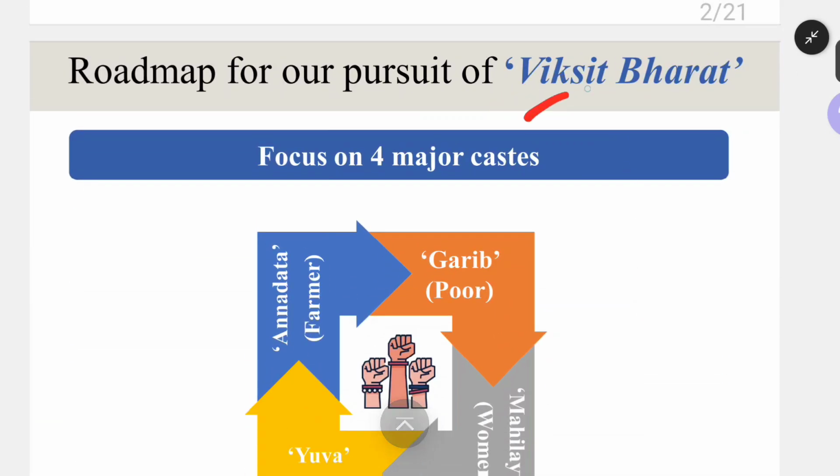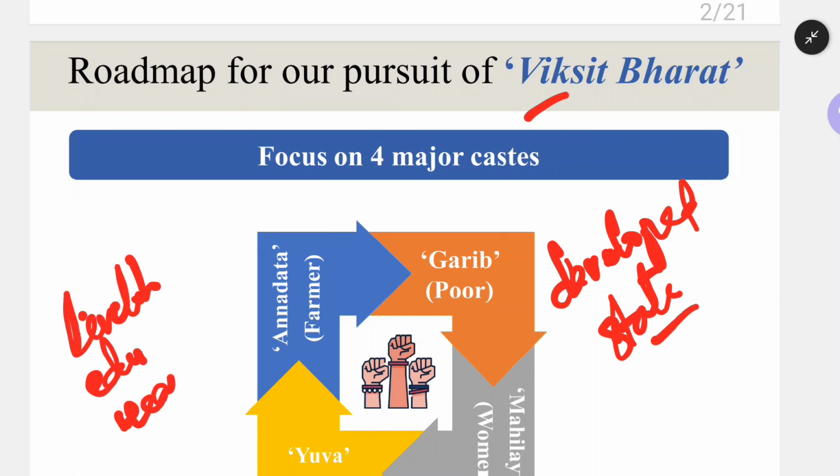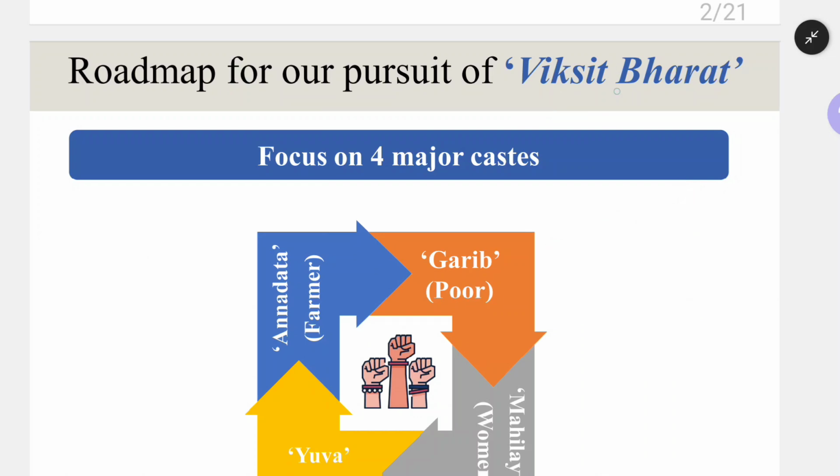Roadmap of pursuit of Viksit Bharat. Viksit Bharat is nothing but a developed state. Remember this point. A developed state is nothing but a state or a country where all the people like you and me are able to fulfill all basic necessities of life, such as three times of food, uninterrupted power supply, livelihood opportunities, education, and we are able to afford health. So if a country is having all these essential services given to all its population, then we are moving towards a developed state. In Hindi, it is called as what?